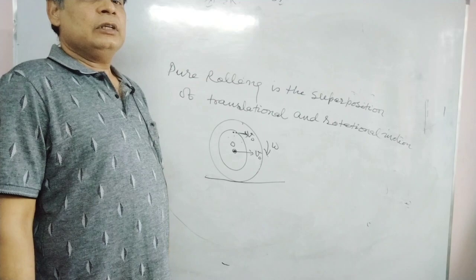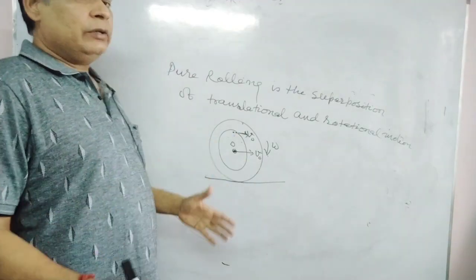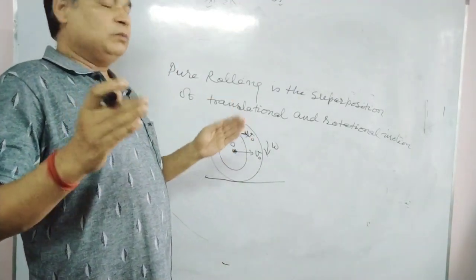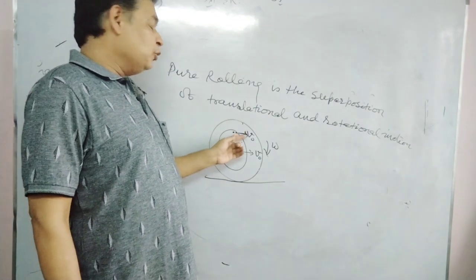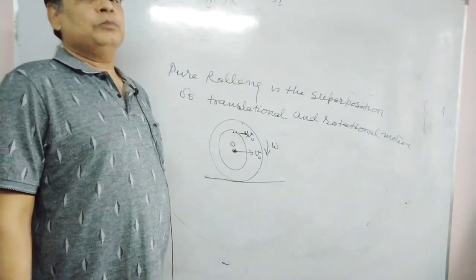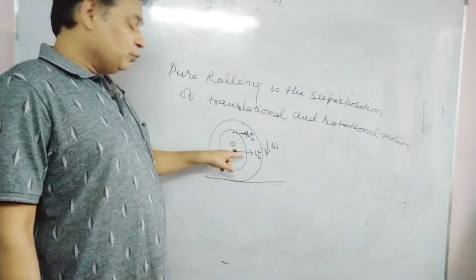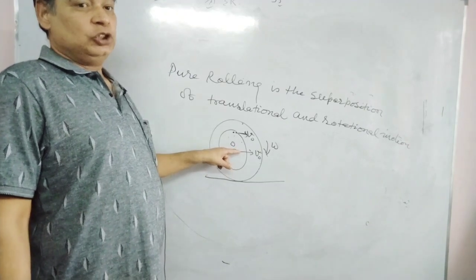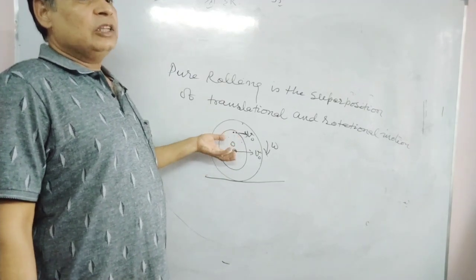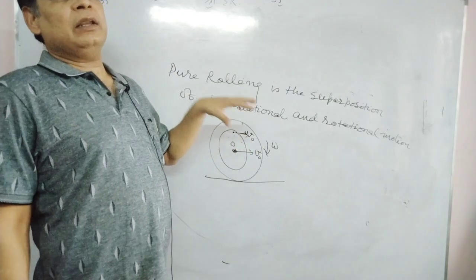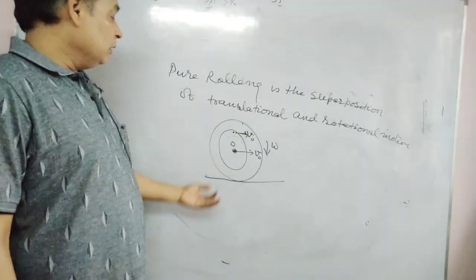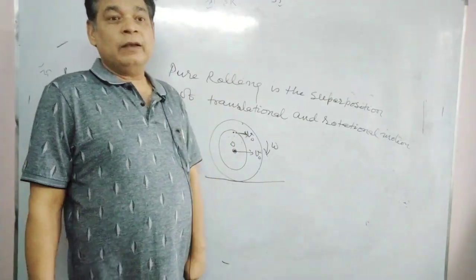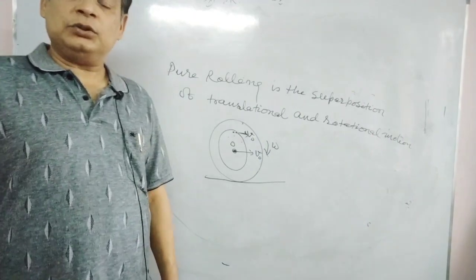Means wherever you are observing from the ground, both types of motion will be observed: translational due to linear motion of center of mass, and spinning of every particle about center of mass. We can visualize this in a particular frame of reference.